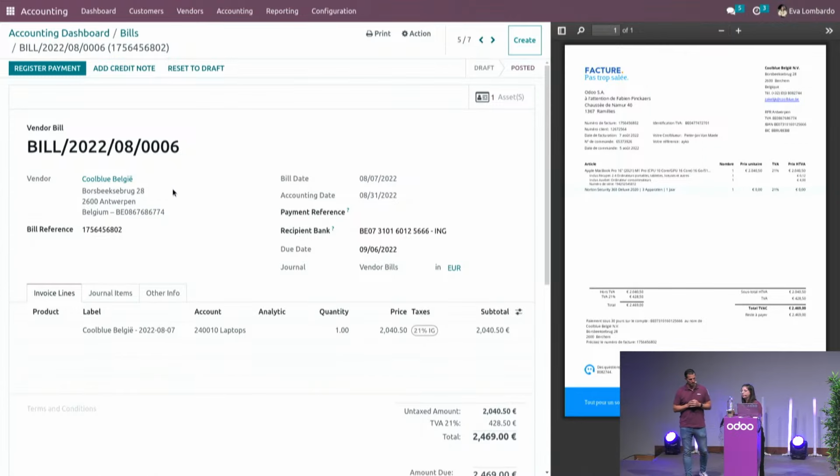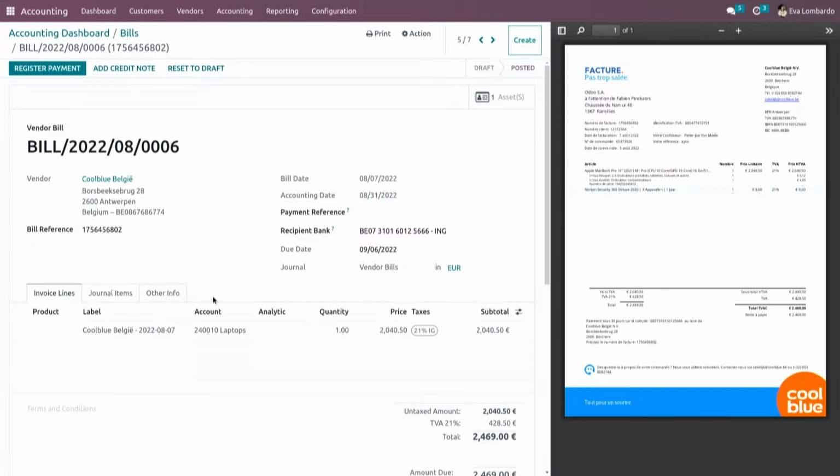So as I said, the artificial intelligence is giving you the most appropriate account. And here, Coolblue, we often buy some laptops and so on. So the OCR, the AI will give you a fixed asset account, and also the tax dedicated to investments. So everything is automated here. And since we pre-configured the account, when we confirm the bill, we will generate automatically the asset here.